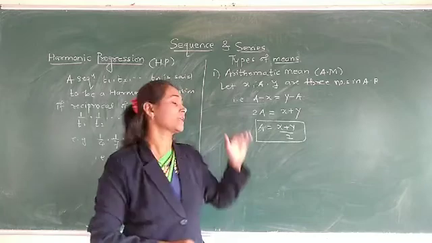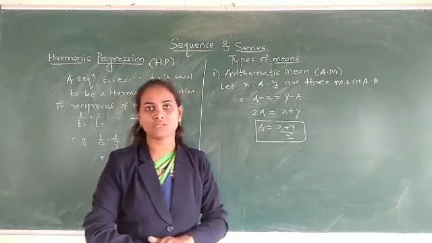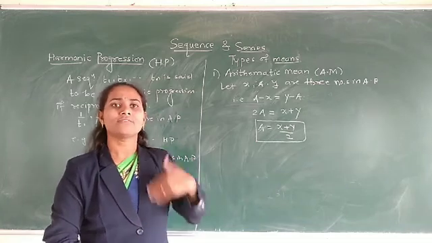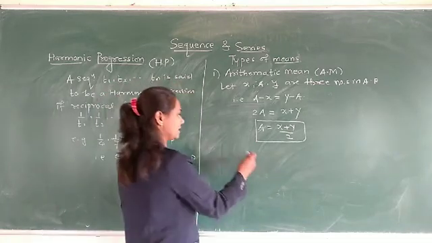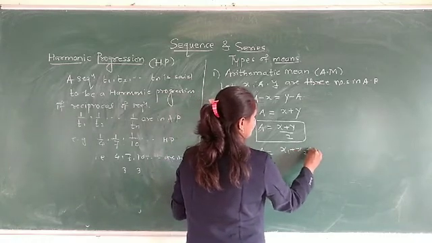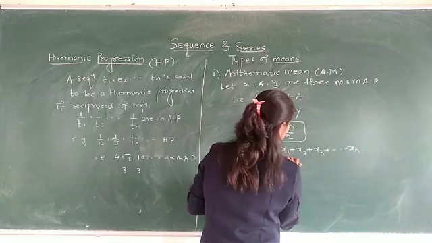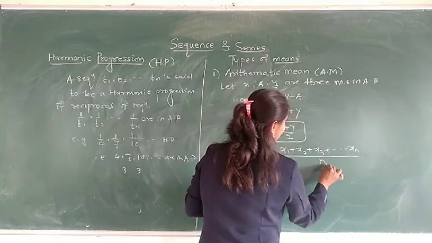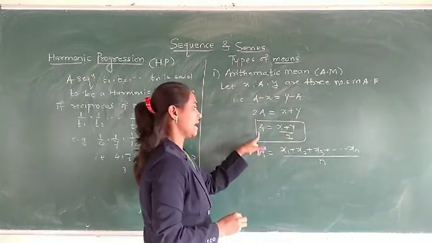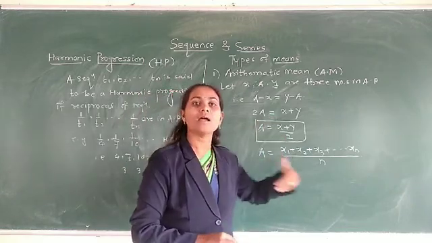If there are two numbers, then the arithmetic mean is defined as a equal to (x plus y) upon 2. And for n numbers, the arithmetic mean is x1 plus x2 plus x3 and so on up to xn, divided by n. That is called the arithmetic mean for two numbers and the arithmetic mean for n numbers.